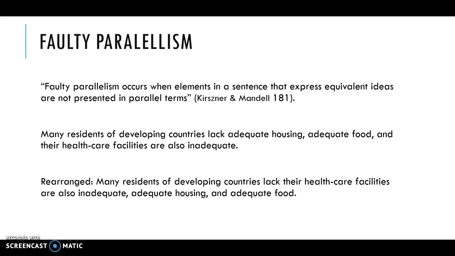A way to double check this is if you were to rearrange the items in that series, would they be grammatically correct? And in this case, it would not be. "Many residents of developing countries lack their healthcare facilities are also inadequate, adequate housing, and adequate food." That obviously does not make grammatical sense, but sometimes when you have different items in a list, by the time you get to the last item or a middle item, it's easy to forget how the beginning of the sentence started. So by switching them around, it helps to double check that.